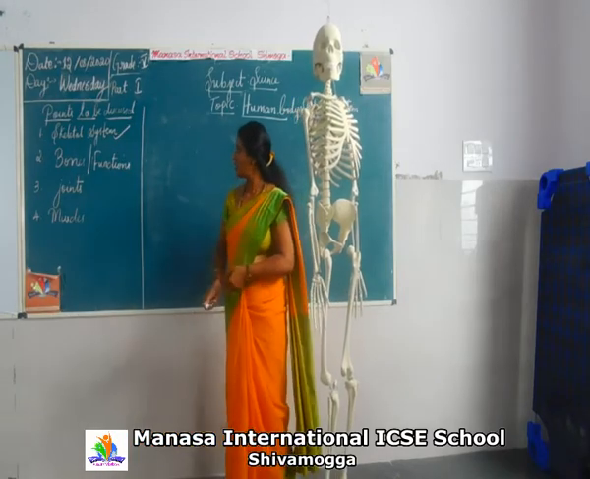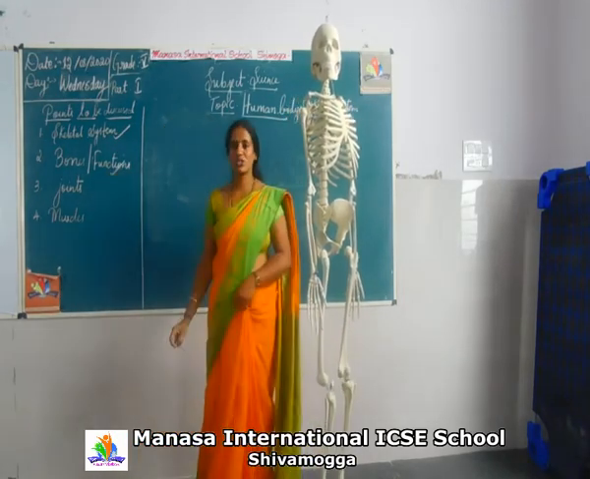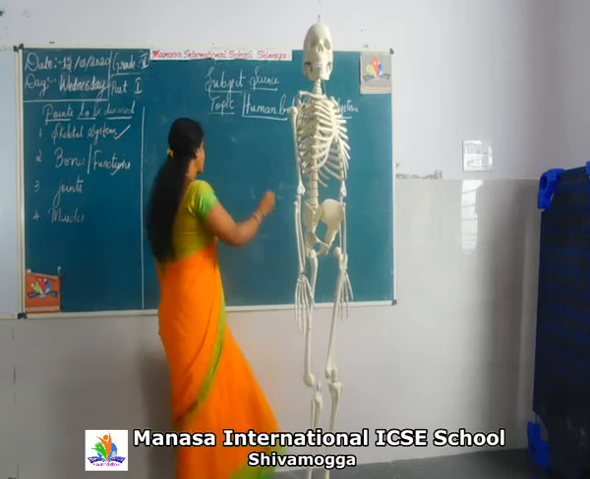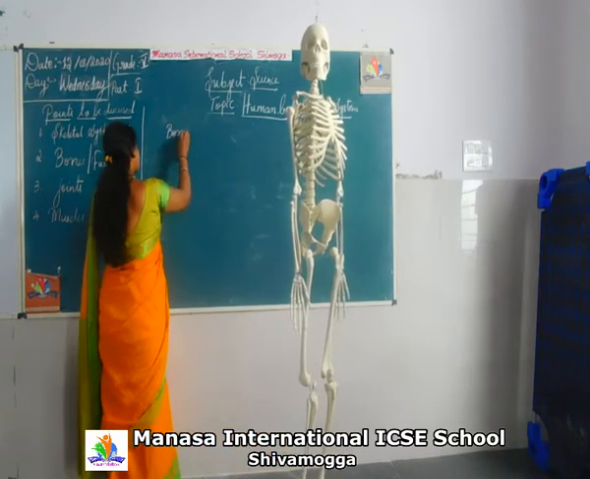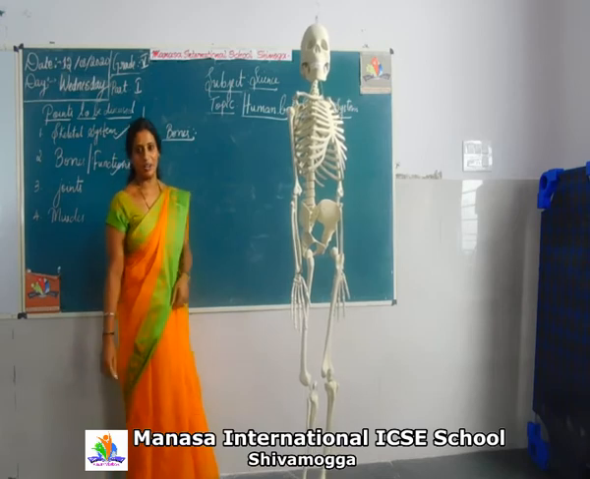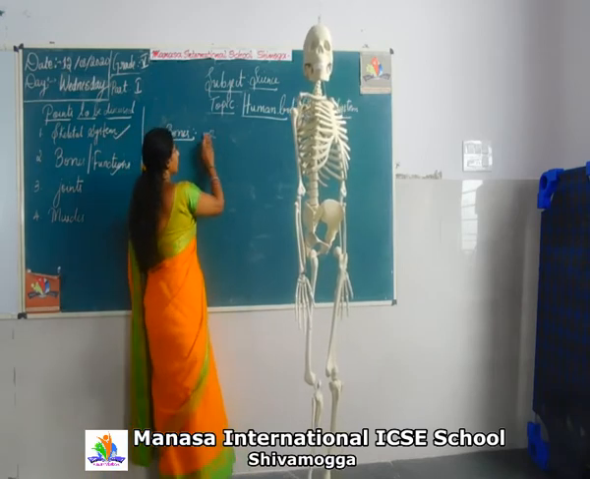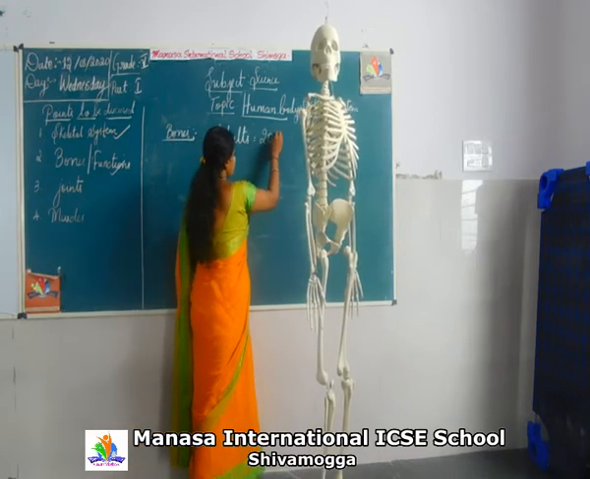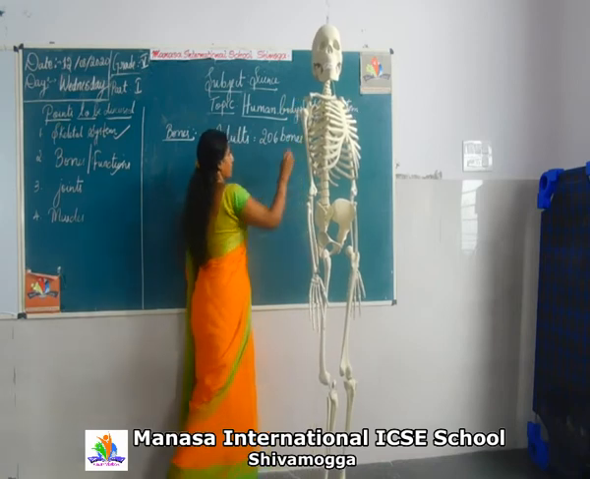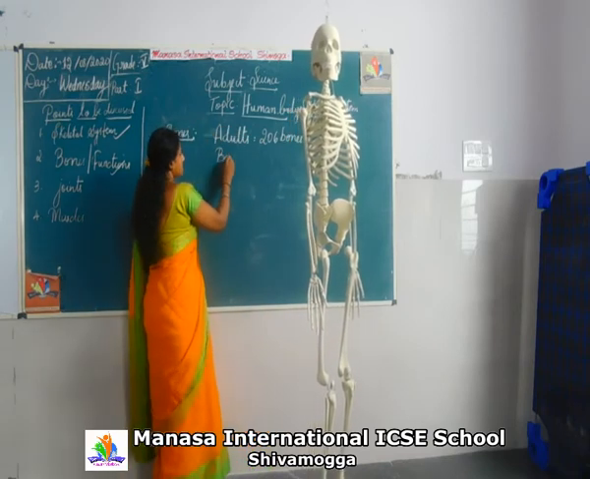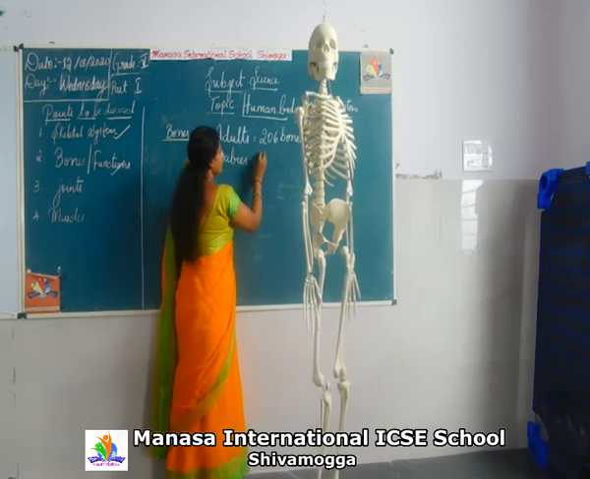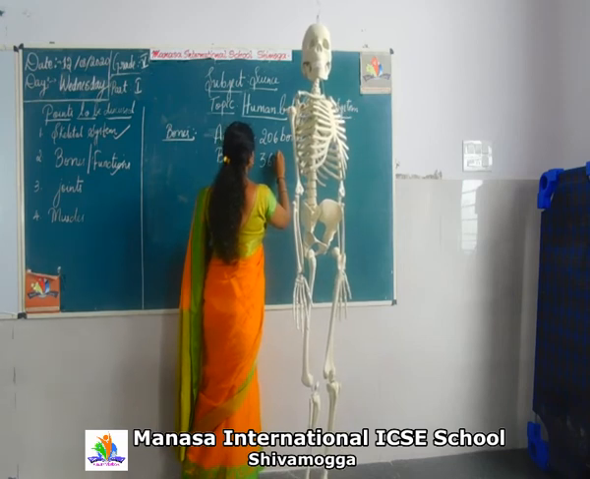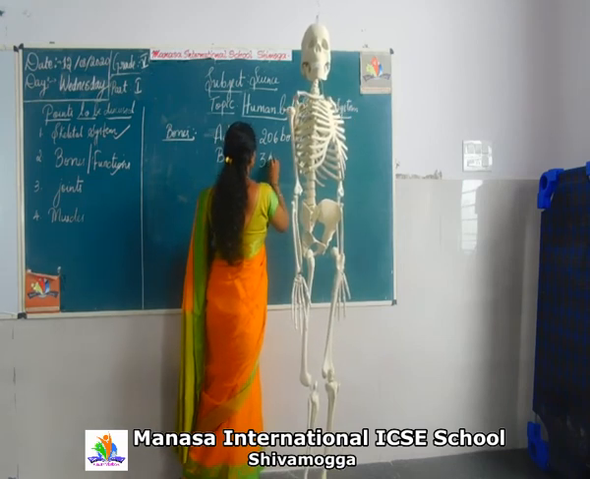Next we'll see what bones are and their functions. As I told you earlier, bones are very hard. In adults we have 206 bones, whereas in babies we have 306 bones.